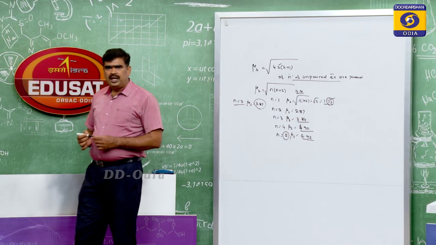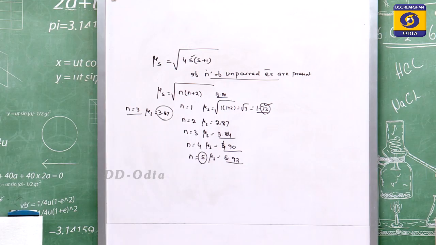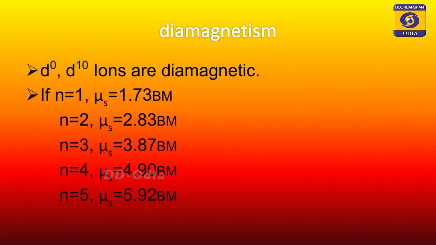In this way, you can write the magnetic moment on the basis of the number of unpaired electrons, right? So, this is the trick. Here you see, in cobalt 3, you will be asked what is the magnetic moment of CoCl3. CoCl3 means the oxidation state of cobalt is plus 3. Plus 3 means n equal to 4. N equal to 4, what is its magnetic moment? N equal to 4 means it will be 4.90 BM.